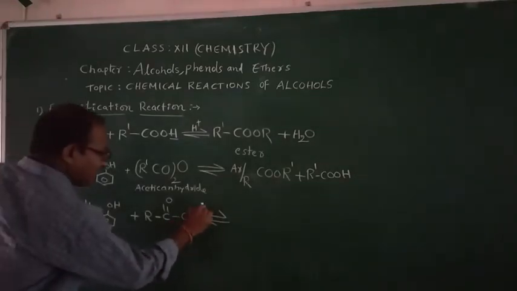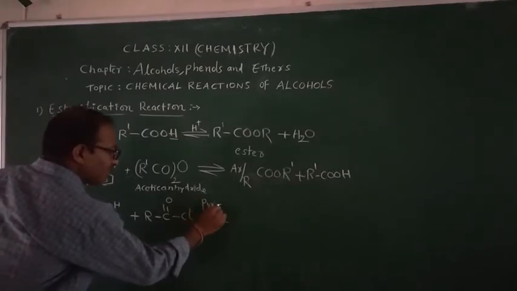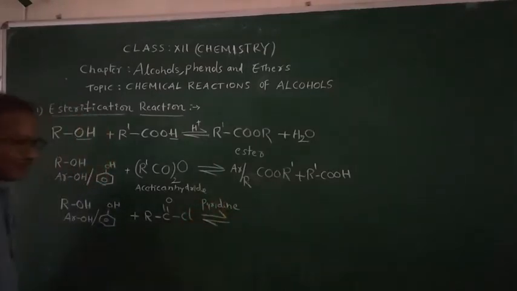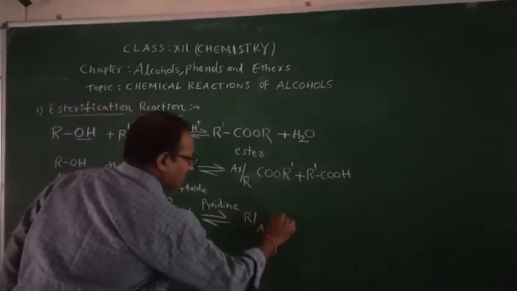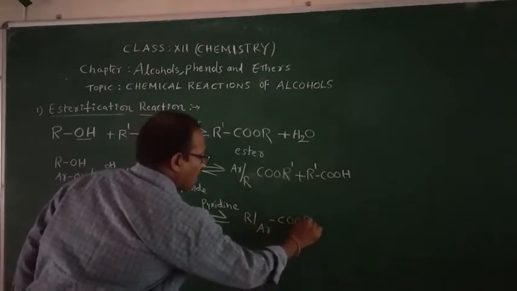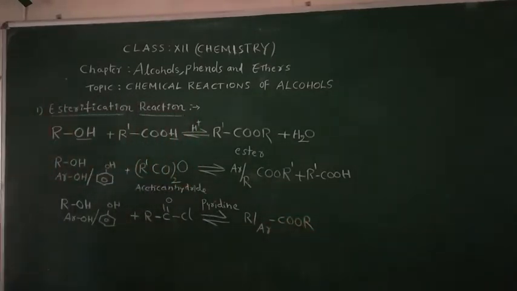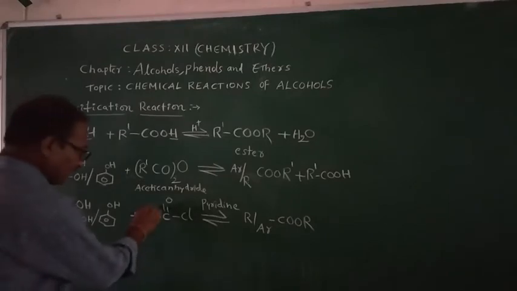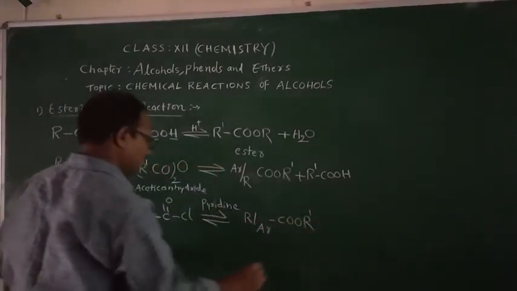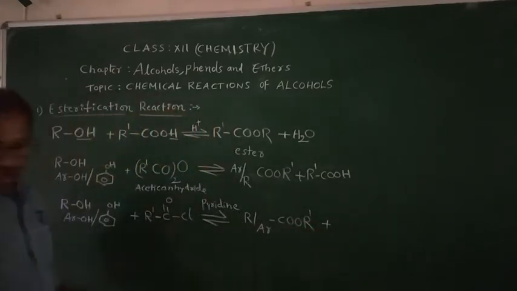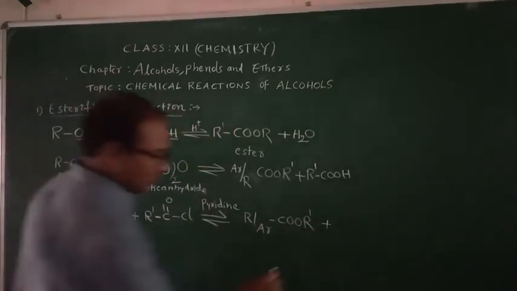To form the ester in presence of a base, pyridine base is required. Here you are going to get RCOOR, the ester. Here also the same thing, ester is formed, plus HCl will be formed.